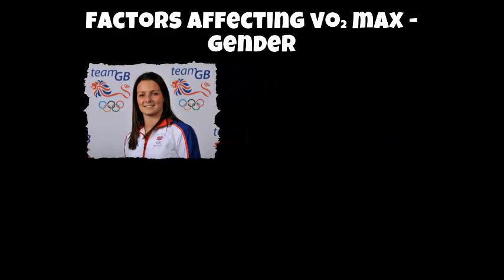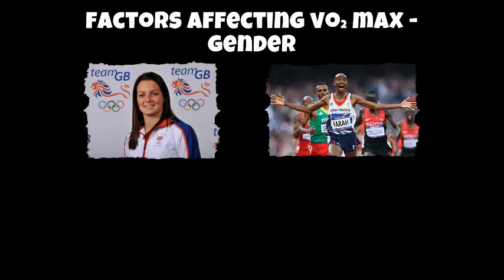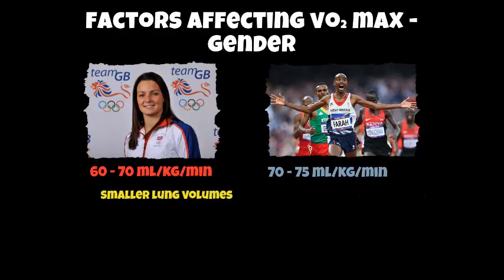Here we have Kerry-Anne Payne, who's a long distance swimmer, and here we have Mo Farah, who's obviously a long distance runner. Now the typical values for these 2 athletes are on the screen just now. As you can see, Mo Farah is able to have a higher VO2 max as opposed to Kerry-Anne Payne, and these are some of the reasons why.